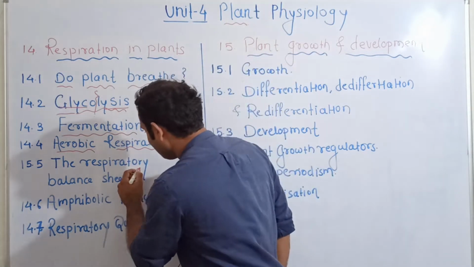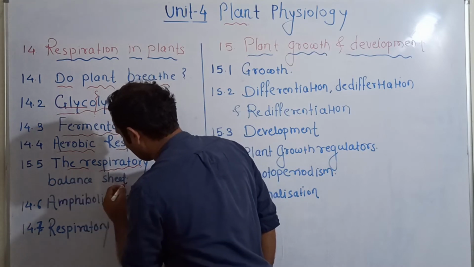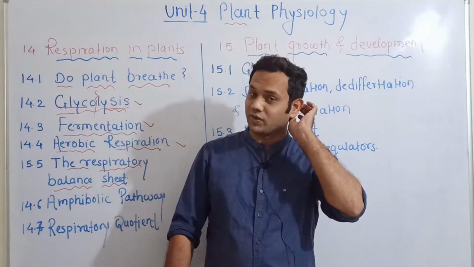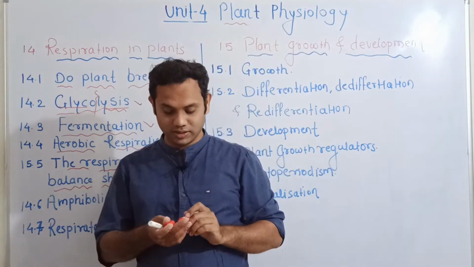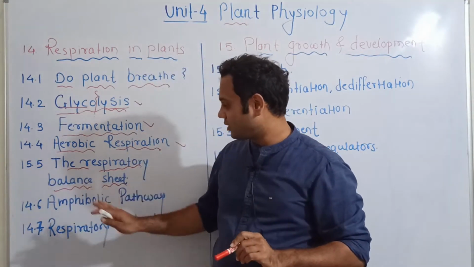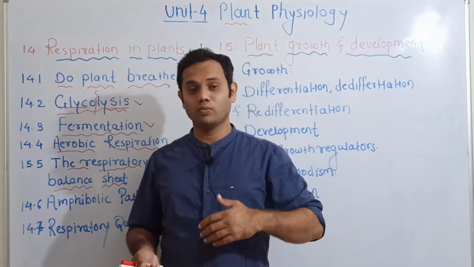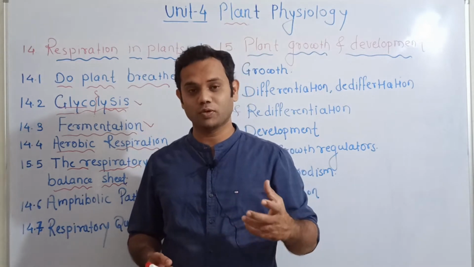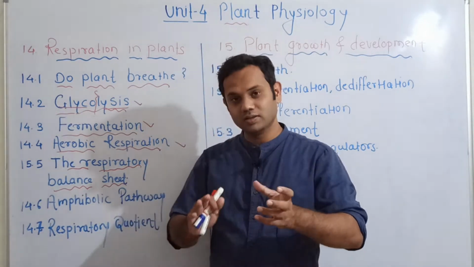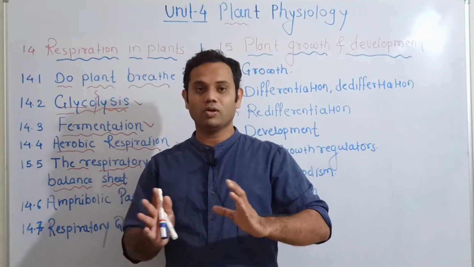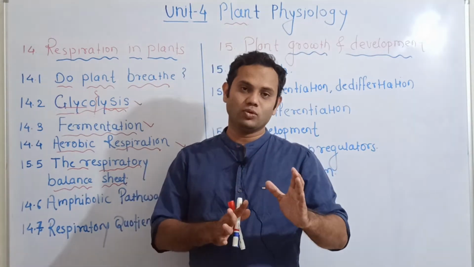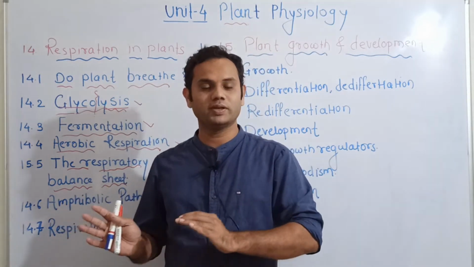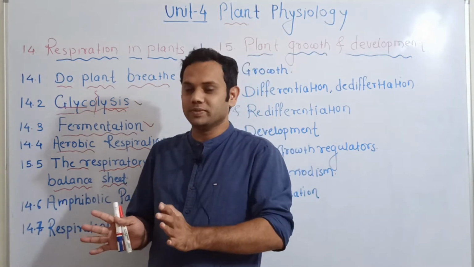Then, from one molecule of glucose, how many molecules of ATP are produced comes in the respiratory balance sheet. From one molecule of glucose, approximately 38 ATPs are produced. Some variation might be there, because in some books it is given that from 1 NADH2, 3 ATPs are formed, while in some books it is given as 2.5 ATPs formed.